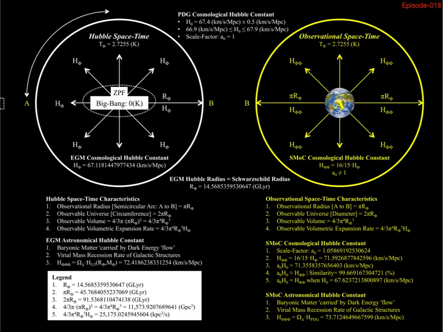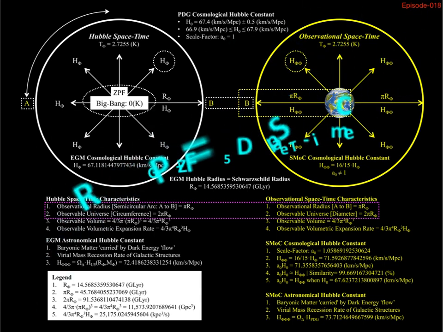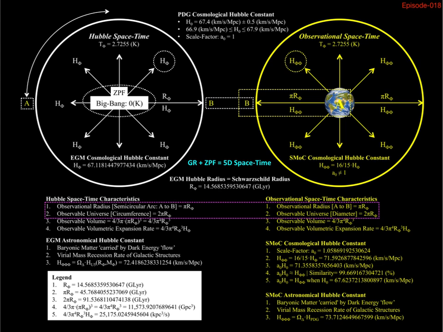An important aspect of cosmology which has not been adequately addressed by the scientific community is the relationship between the zero-point field, also termed the quantum vacuum, and the 4D space-time of general relativity. In this illustration, we split the quantum model of cosmology into 2 representations of space-time. One of these is termed Hubble, the other is termed observational. Hubble space-time is a sphere of Hubble radius, such that the Big Bang occurred at its centre. However, equally importantly, the zero-point field in this illustration is also located at the centre, expanding at the rate of the Hubble constant, h sub phi.